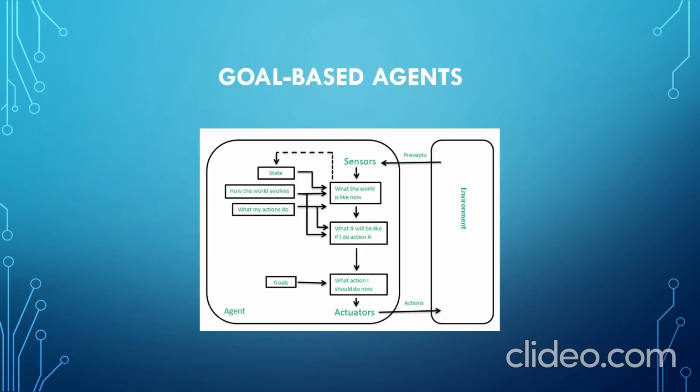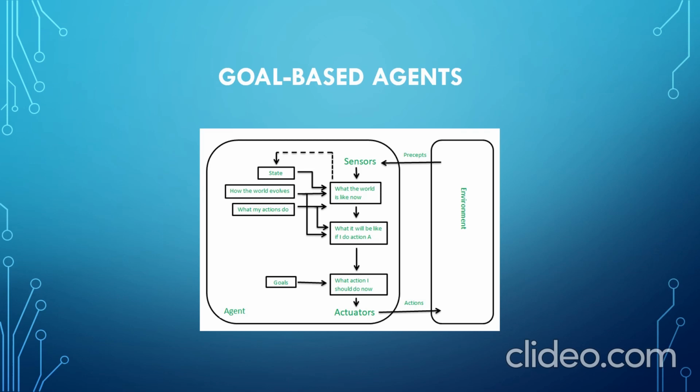The third type of the agent is goal-based agents. They choose their actions in order to achieve goals. The goal-based approach is more flexible than the reflex agent, since the knowledge supporting a decision is explicitly modeled, thereby allowing for modifications. Goal: it is a description of desirable situations.